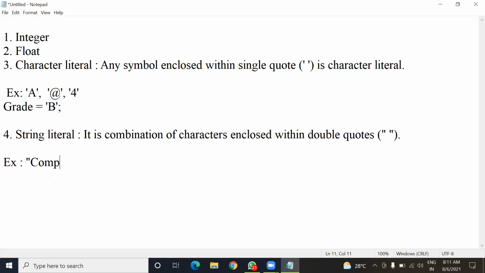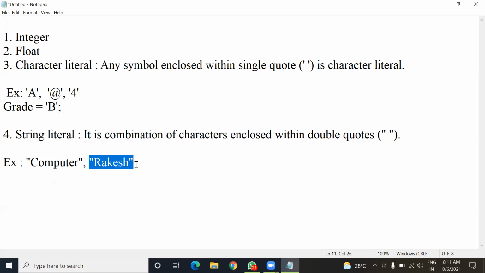For example, if you have to take the name of any person or student, you have to use a string literal, because any name or word always contains one or more characters. Here you will have to use a combination of characters. Mark one thing: you have to enclose these characters within double inverted commas only.